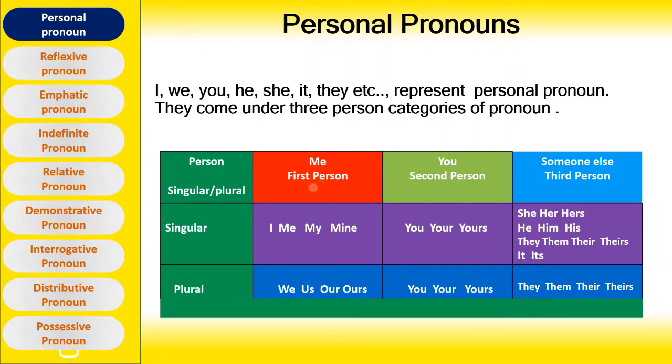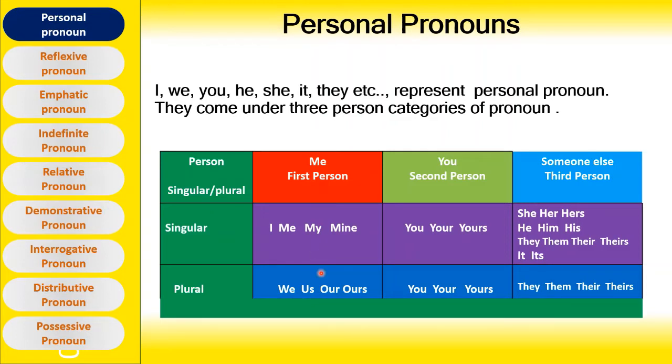When the first person is me, it means that I am speaking. I'm speaking with you, the second person. I'm speaking with you about someone else, the third person. Right? Now let's see in detail. First person singular pronouns are I, me, my, mine. First person plural pronouns are we, us, our, ours.